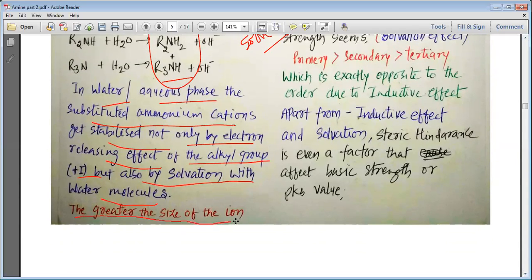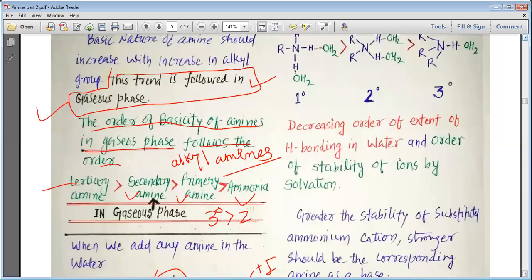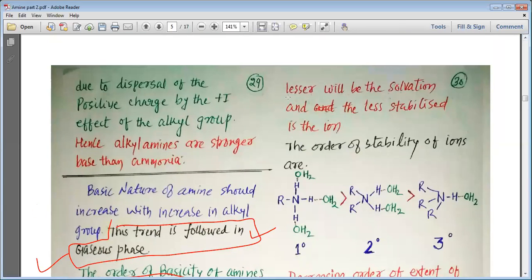Please remember that the bigger the size of the ion, the lesser will be its solvation, and the less stabilized is the cation. The ion I am talking about here is actually the cation.